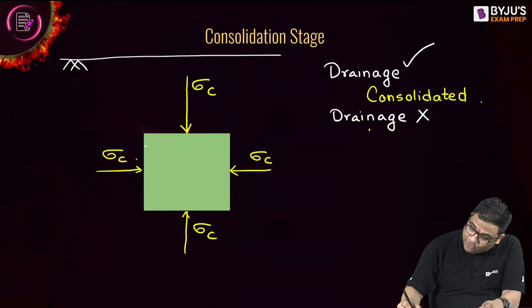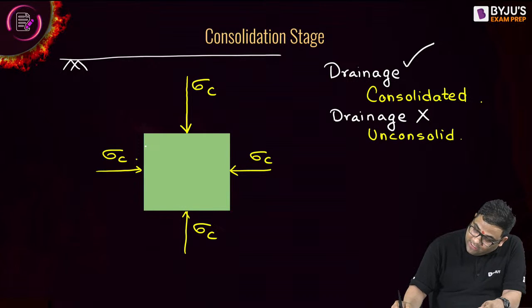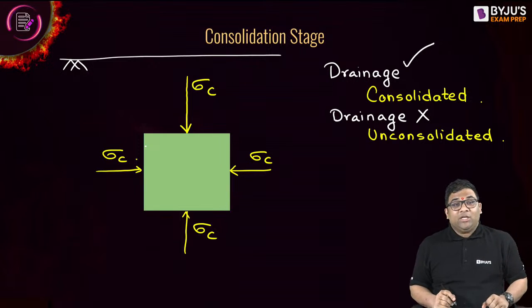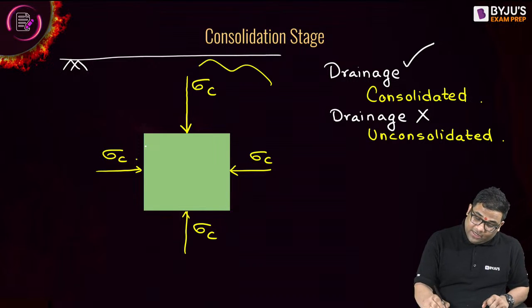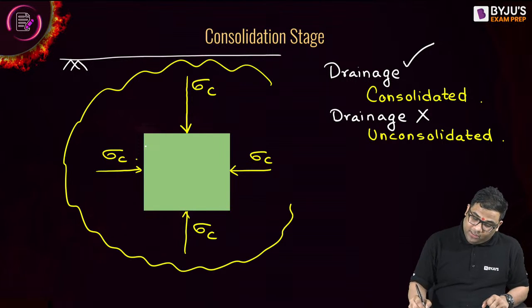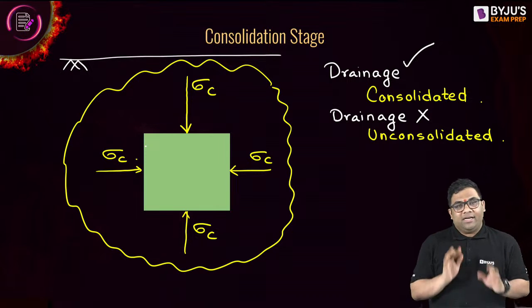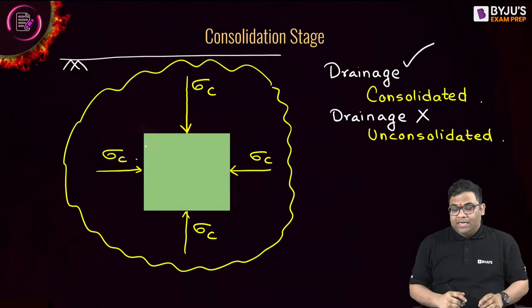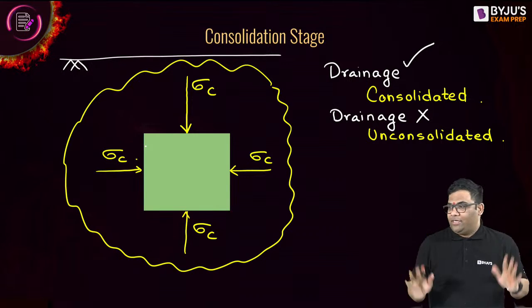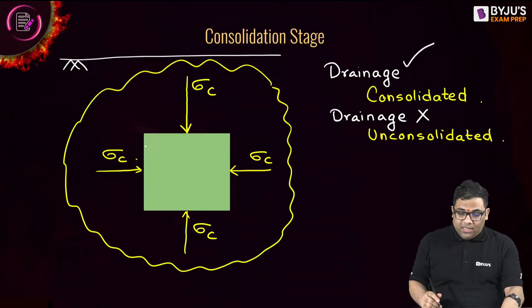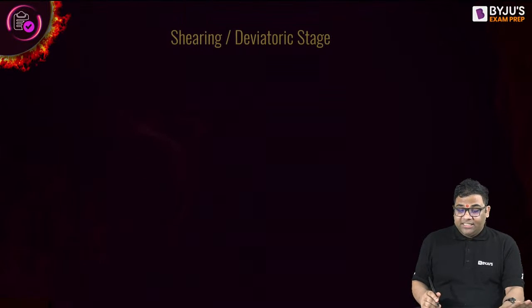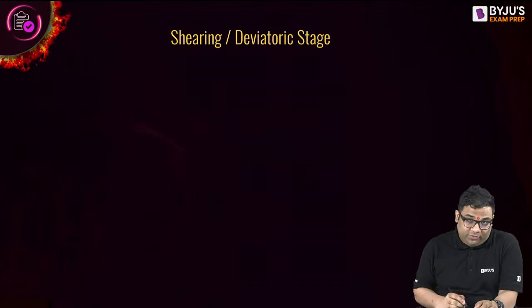It will be called as unconsolidated. Everybody understood? So in the consolidation stage, when I am having confining stress all over, I can have two conditions. Drainage possible, consolidated. Drainage not possible, unconsolidated. Easy. Now the next stage is shearing or deviatoric stress stage.